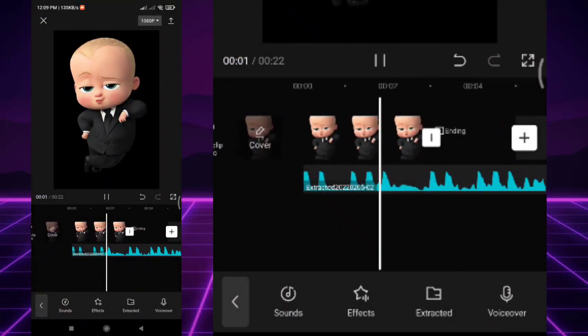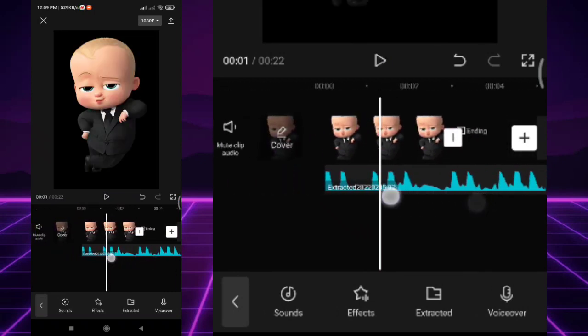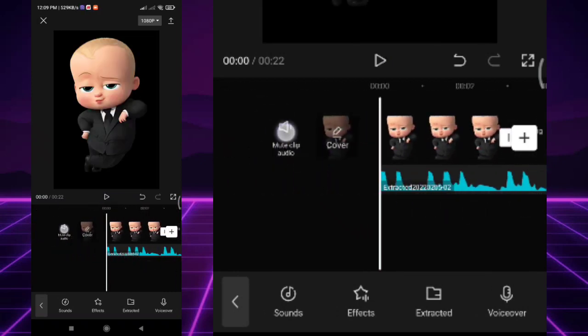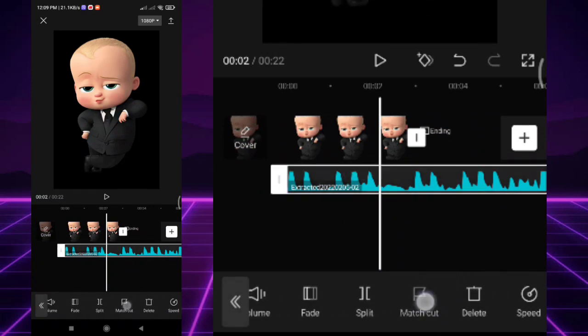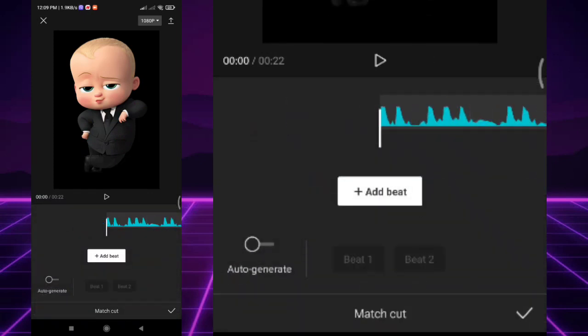Mute the clip first. Then click the audio and proceed to match cut. Listen carefully for the beat.